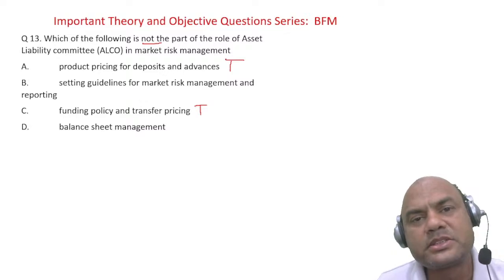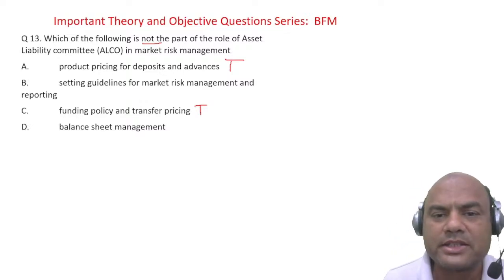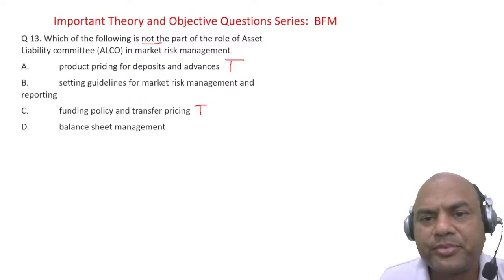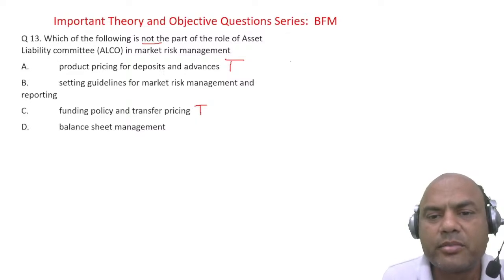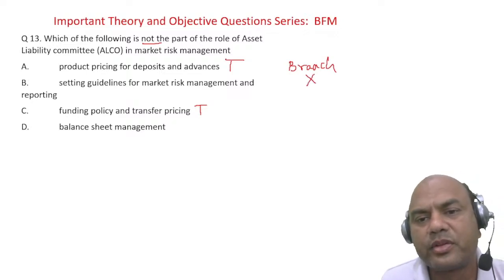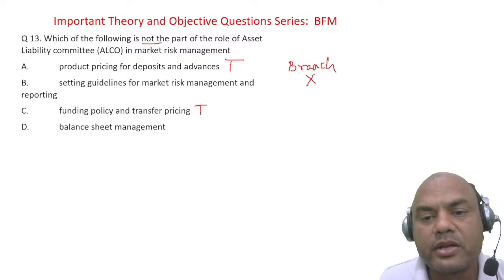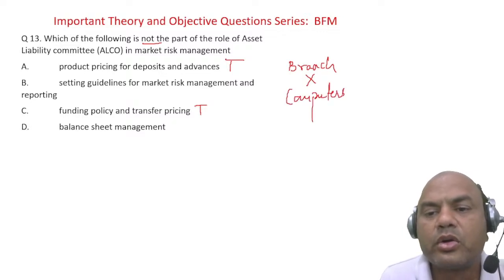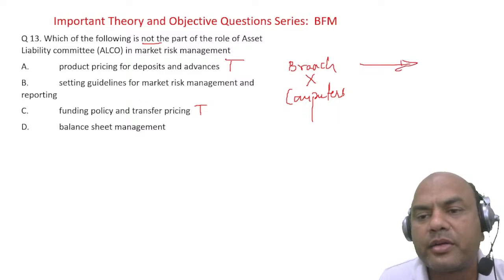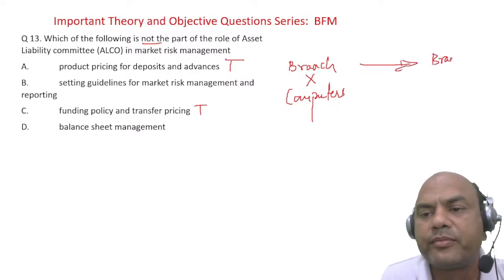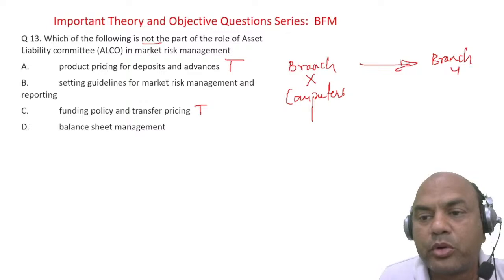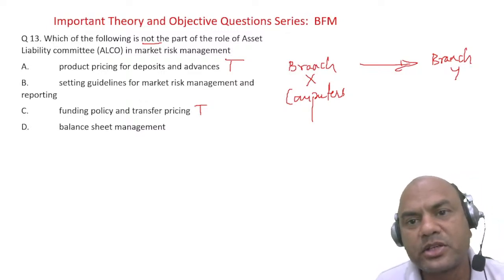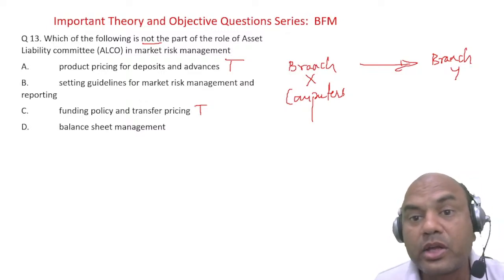Suppose your branch X has computers and is transferring the computers to branch Y. Both are branches of the same bank, so you should give it for free. But do you give it for free?